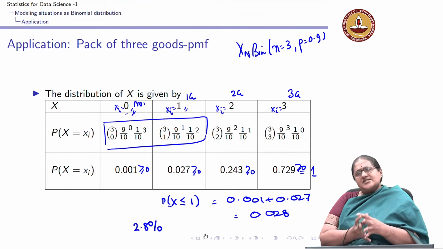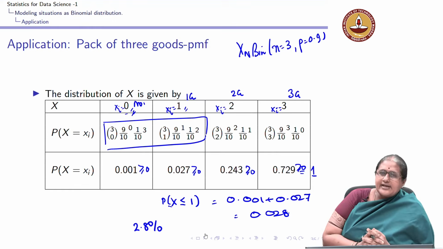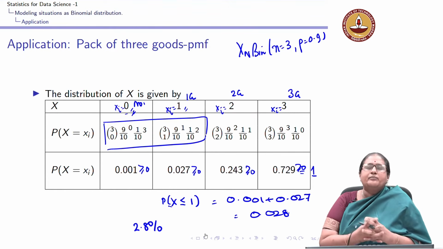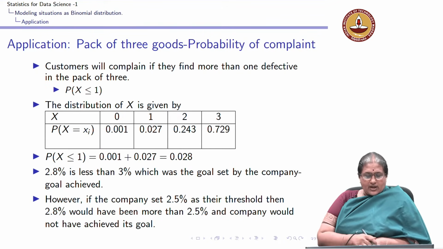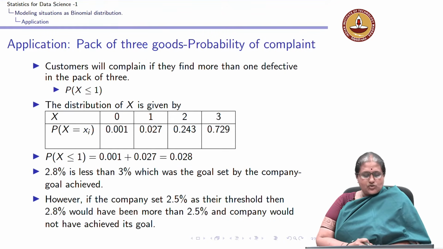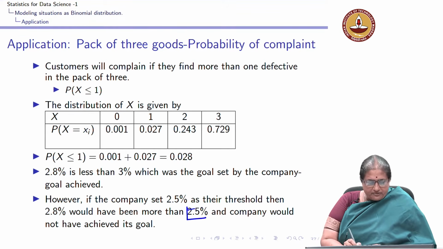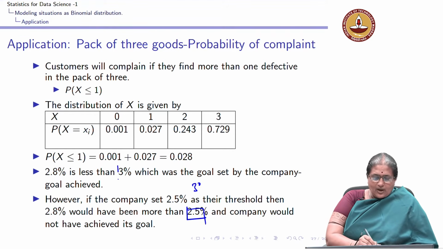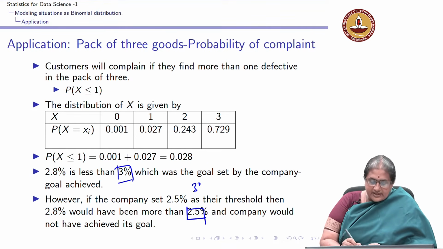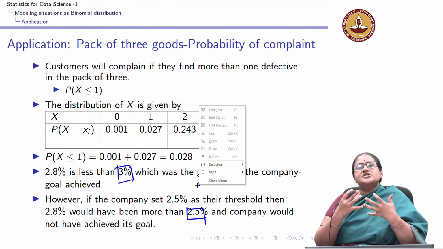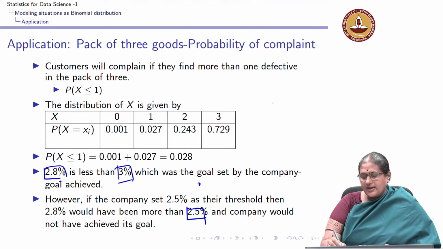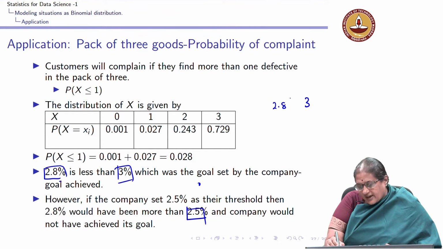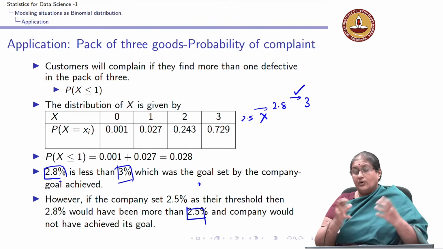So, we have seen that a simple example of a production process can be modeled using a binomial random variable. Whether the threshold was 2.5 or 3%, it is what a company decides. If the company sets it at 3, I have achieved my goal. If the company sets it at 2.5, I have not.